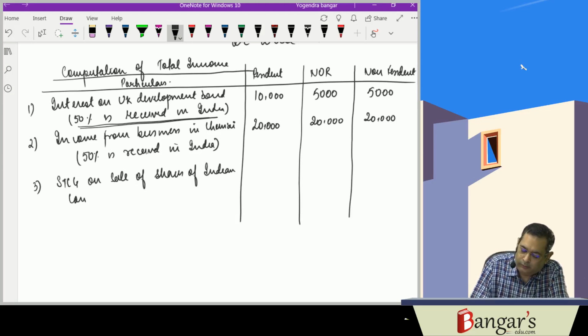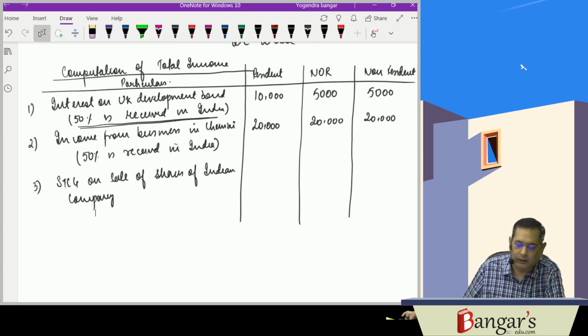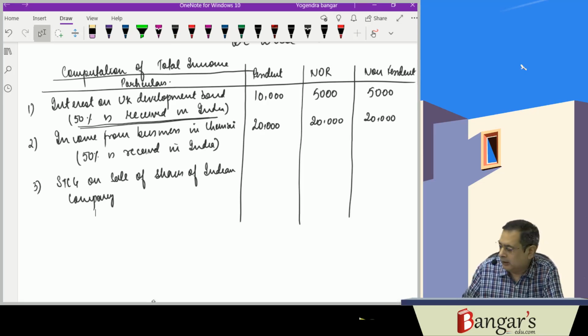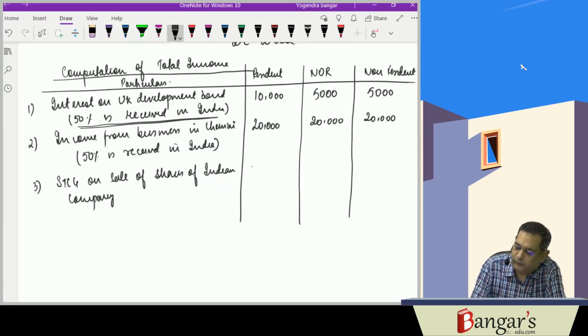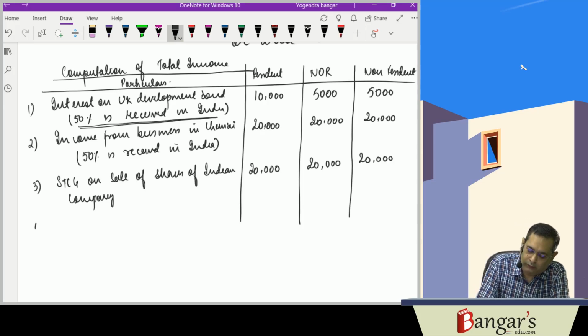Here fundamentally the income is deemed to accrue or arise in India. This 20,000 rupees will be taxable in all the three cases.